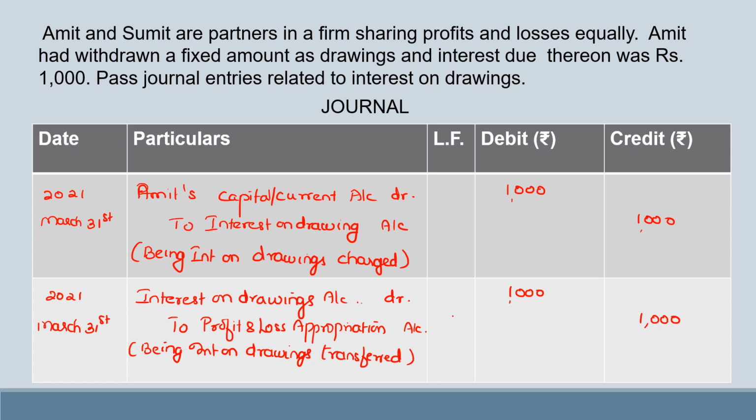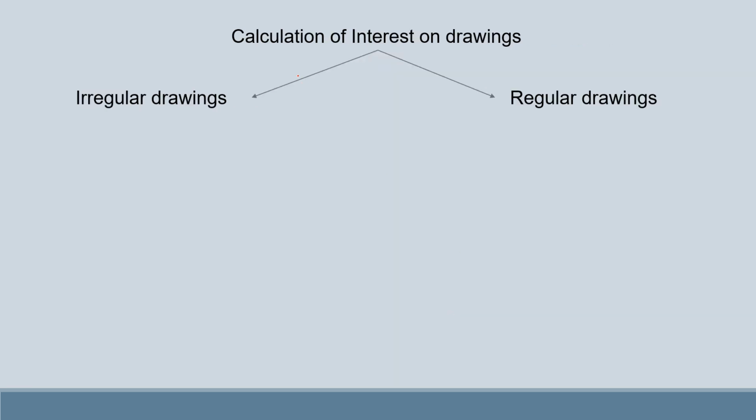These are the two journal entries that we are required to pass. So I hope that is clear how we pass the journal entries related to interest on drawings. Now moving further, how do we calculate? In this example that we just used for the purpose of passing the journal entry, interest on drawings is directly given. But we would be required to calculate interest on drawings where the amount of drawing, the date of drawing and the rate of interest on drawing is given. Then we need to know how to calculate that interest on drawing.